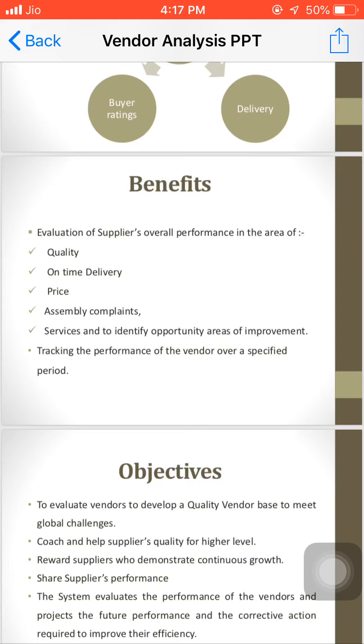Tracking is very important when we are starting a new business. When the business is to be started, we do the market survey, we select a few vendors, and then we track them for the entire project. If we are starting with the first building or first construction project, we go for the selection of the cement supplier, the sand supplier, aggregate, or whatever raw material we require on the site, steel may be there.